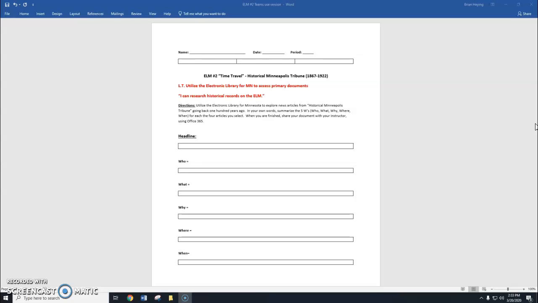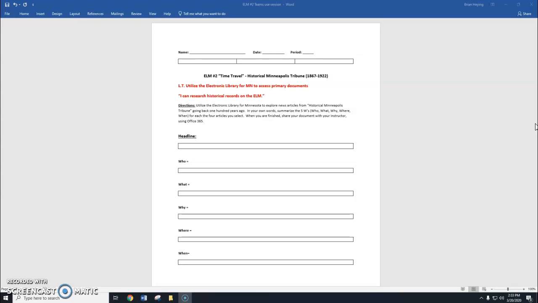So it's not a book about a time period, it's an actual book from the time period. So that is what we're going to be looking at. We're going to go back 100 years ago. Typically on the day of the assignment, we'll choose that date and we'll go back exactly 100 years, and then we will find that day and we will look at what was going on 100 years ago in Minneapolis.